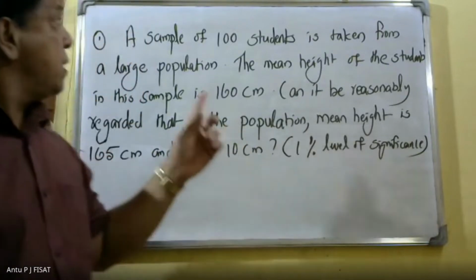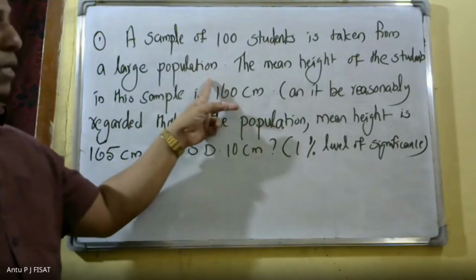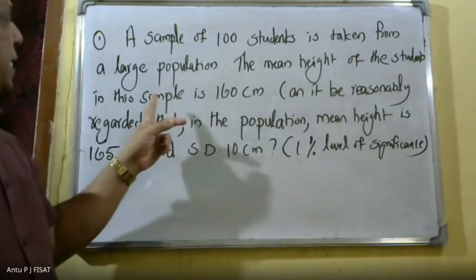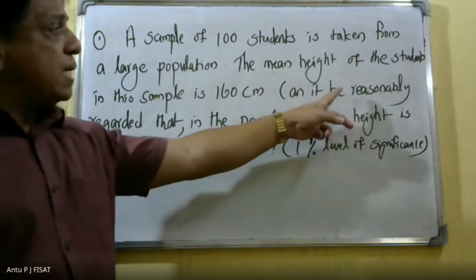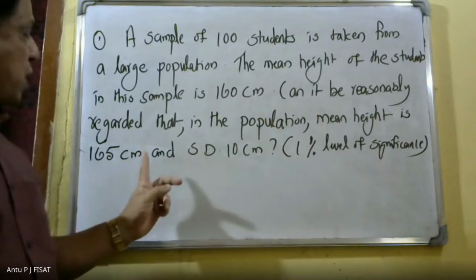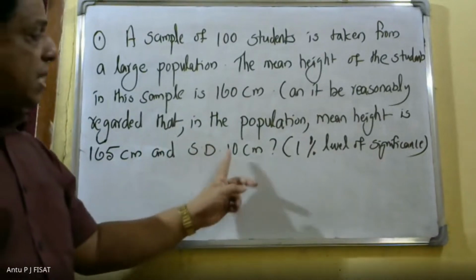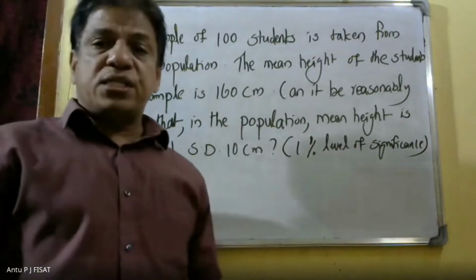Our problem is this. A sample of 100 students is taken from a large population. The mean height of the students in this sample is 160 centimeter. Can it be reasonably regarded that in the population mean height is 165 centimeter and standard deviation 10 centimeter? 1% level of significance is given.